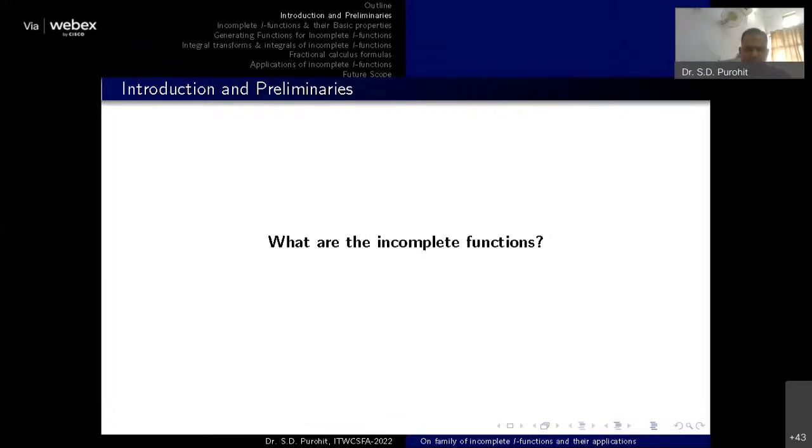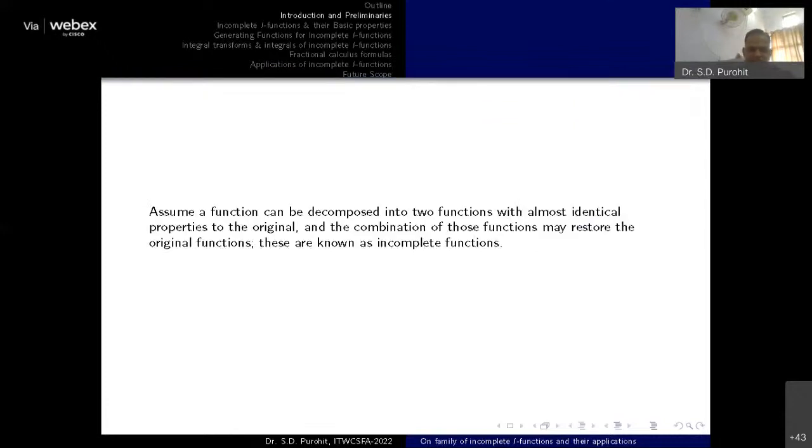So a simple definition for those functions is that, assume a function can be decomposed into two functions with almost identical properties of the original one, and also the combination of these two functions may recover the original function. Then these two functions are known as incomplete functions. This is a simple basic definition of the incomplete function.